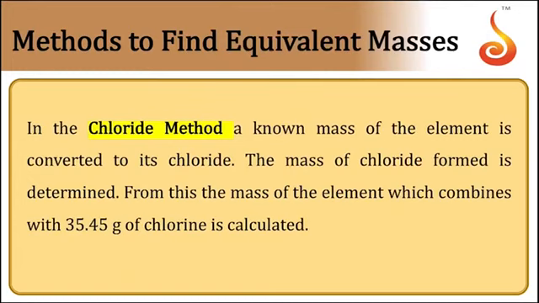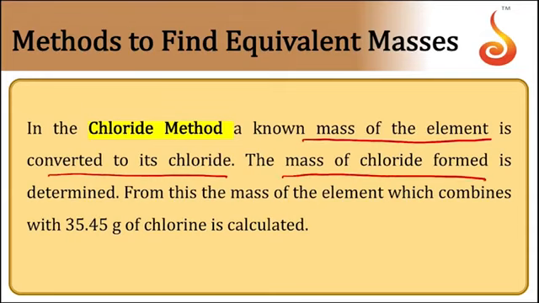Then comes the chloride method. In a similar way, a known mass of element is converted into its chloride.